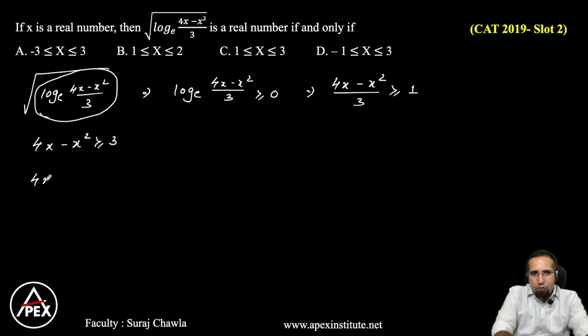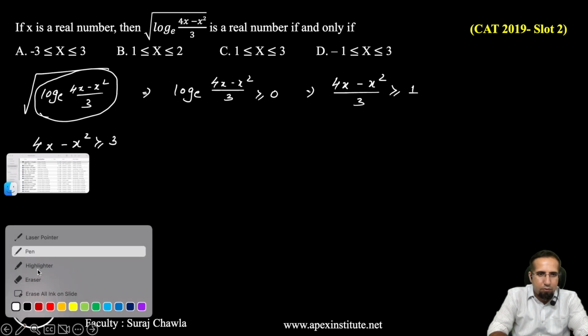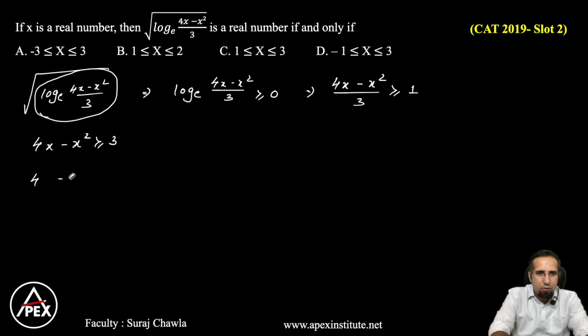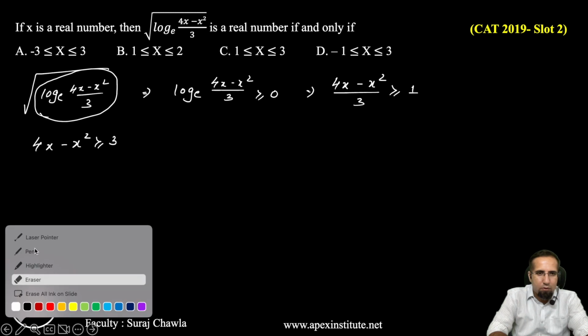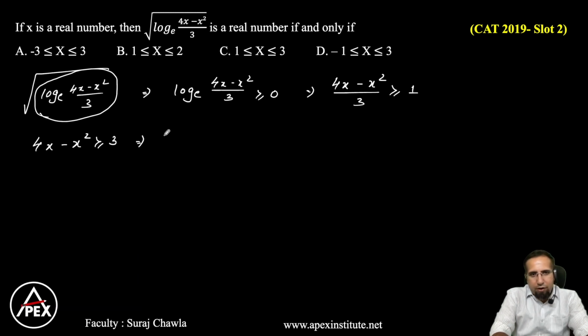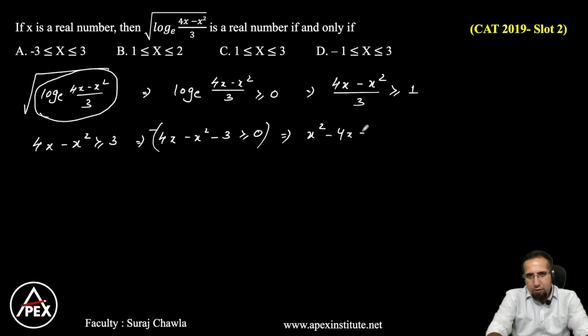So we can write this as 4x minus x square minus 3 is greater than or equal to 0. Or I can multiply with a minus sign across. If I multiply with the minus sign across, this becomes x square minus 4x plus 3 is less than or equal to 0.